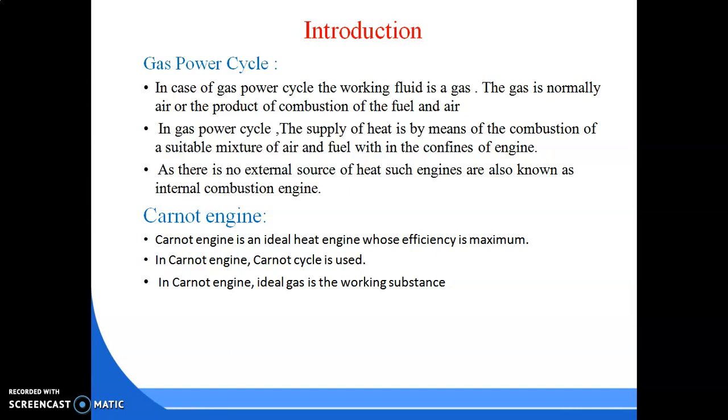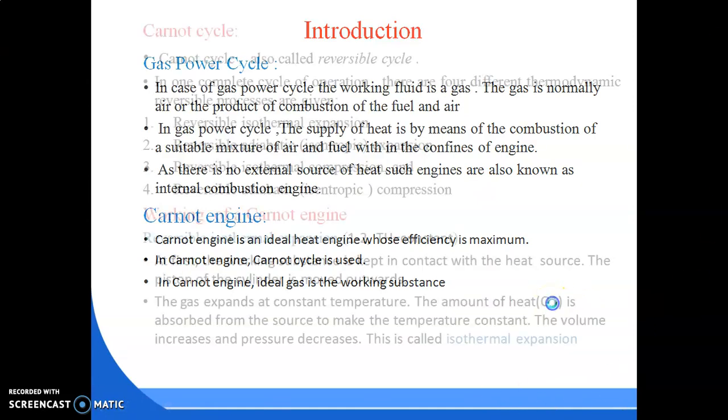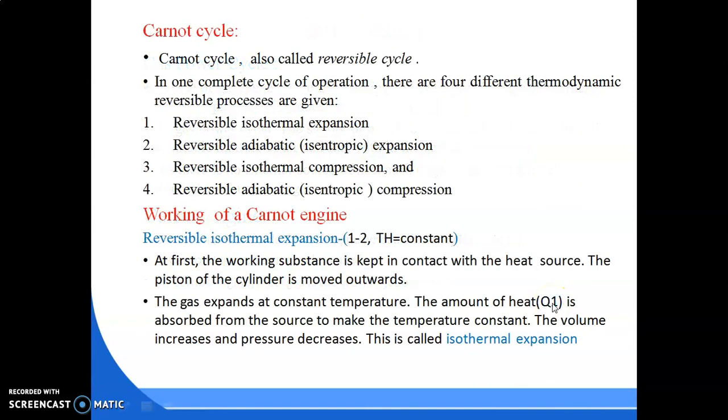Okay. So in the Carnot engine, what is used? The Carnot cycle is used. In this Carnot engine, the ideal gas is the working fluid, and this Carnot cycle is also called a reversible cycle. This cycle is practically not possible. If it were practically possible, then there must be some heat losses. If there are heat losses, then it cannot be considered reversible. It will be considered irreversible.